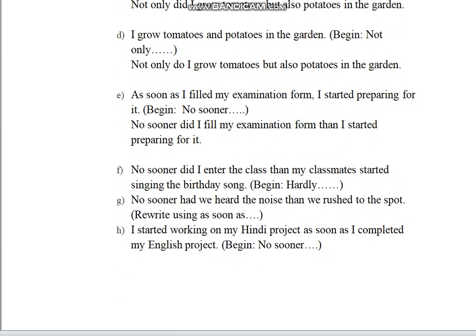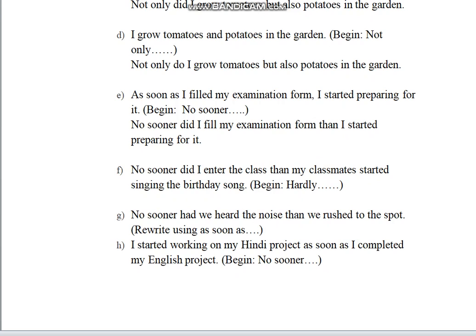Next question is, no sooner did I enter the class than my classmates started singing the birthday song. The sentence looks long, but it is very easy. First, you identify the two actions. The speaker entered the class first, and then his classmates started singing the birthday song. You have to begin the sentence with hardly.